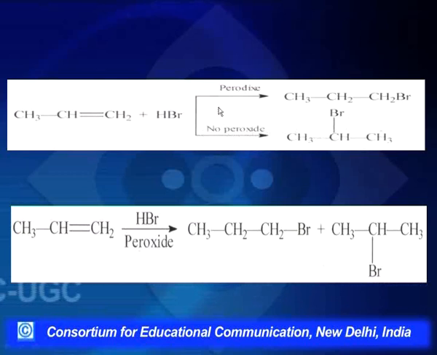But supposing we add peroxide to the reaction mixture, then a very abnormal, a very different product was formed. Nobody could offer any explanation for this until later on it was given by Kharasch, and he called this the peroxide effect. In this, what he observed was that in the presence of a peroxide, the regioselectivity of the reaction changes: now the negative part of the reagent goes to that carbon which is having more number of hydrogens.